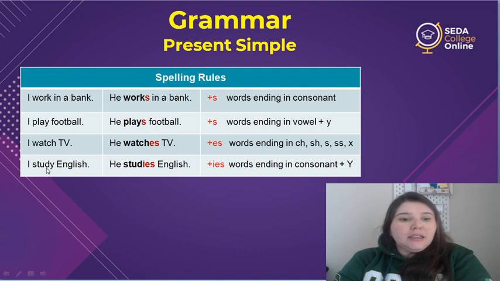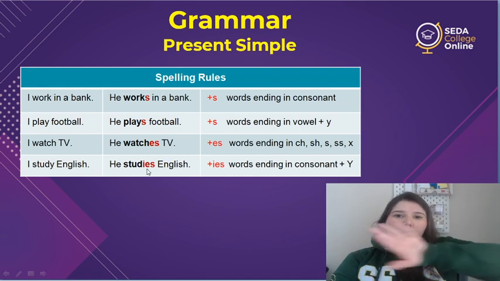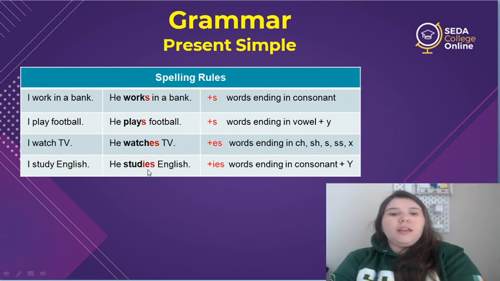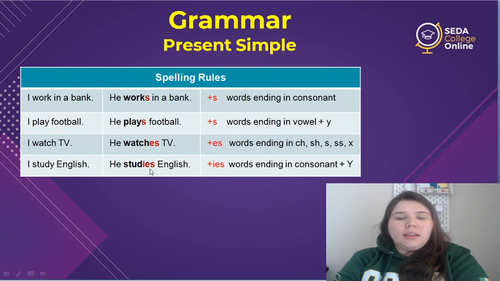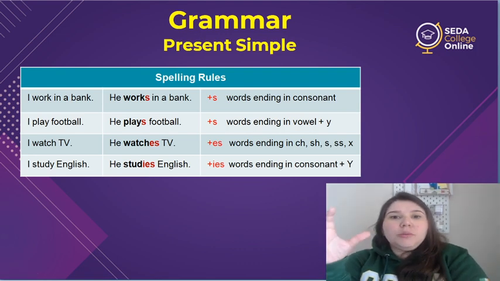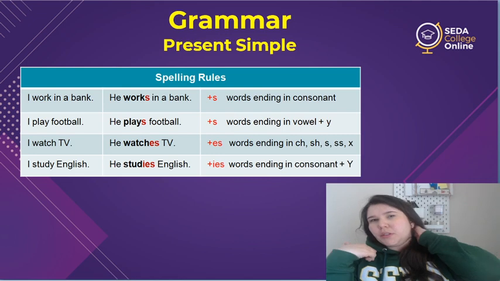We have d, which is a consonant, and we have y. So after consonant and y, we cross out the y and we add ies. Okay? It's the same spelling rules as for plurals that we saw in the first week.